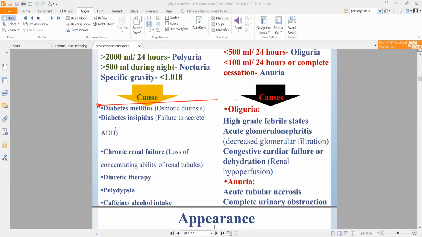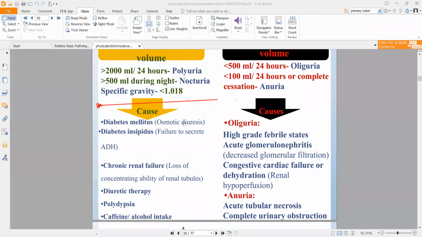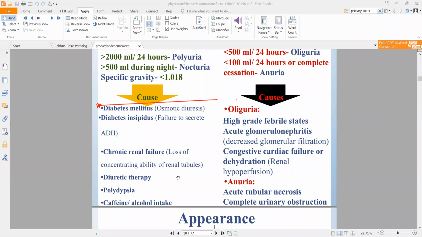But what will happen is, in diuretic therapy, you will be able to see polyuria, increased amount of urine. So it might be more than 2000, it might be slightly less than 2000 as well, but it will be more than the normal of that patient. Okay, let's suppose that patient normally urinates around 1.2 liters per day. When they are on diuretic therapy, when they are taking any diuretic drug, they will void around 1.7, 1.8 liters of urine. So more amount of urine is being voided.